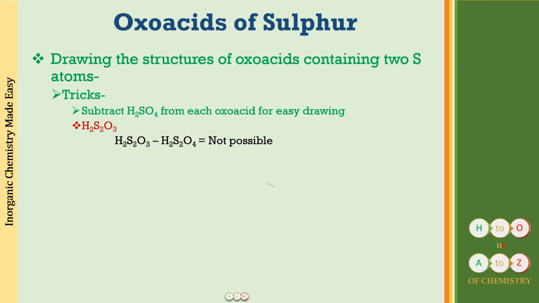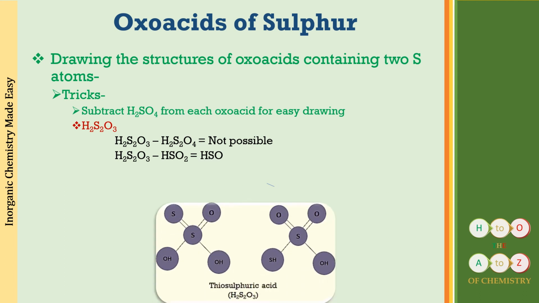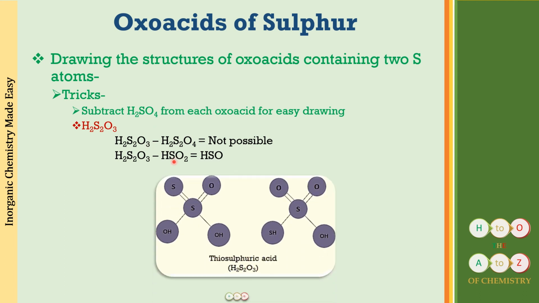So again, what we are going to do to write down the structure for this is that you will be subtracting H2S2O4. Again, what you can see is this is one oxygen more than over here in the formula. So this is not going to be possible. So what are we going to do? We are going to subtract HSO2. HSO2 is going to give us an addition of HSO now. So how are we going to put it? Again, you will be making the base unit of HSO2 first. You will be drawing the sulfur with the double bonded oxygen and the OH group. Then you have to fit in the S and the O and the H.